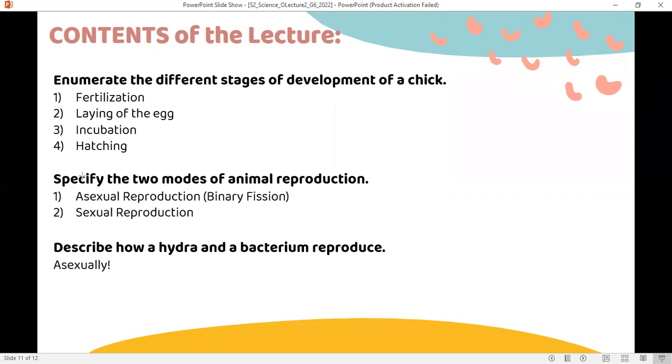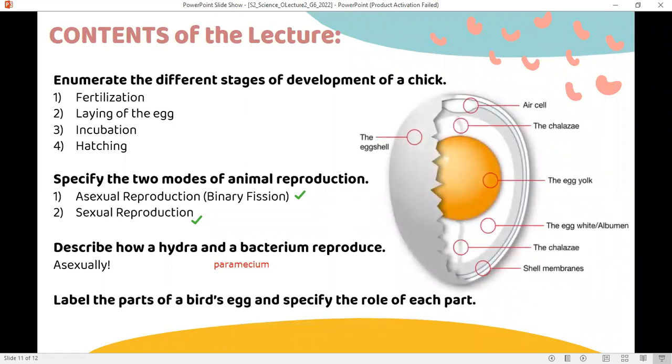Animals reproduce asexually and sexually. I explained them at the beginning. The hydra, the bacteria, and the paramecium are living organisms that reproduce asexually. Okay, let me talk one more time about this. Here is a bird egg.